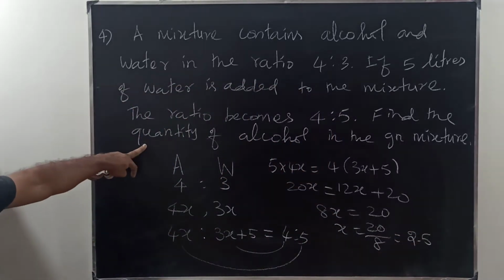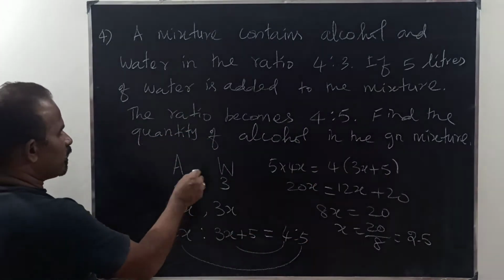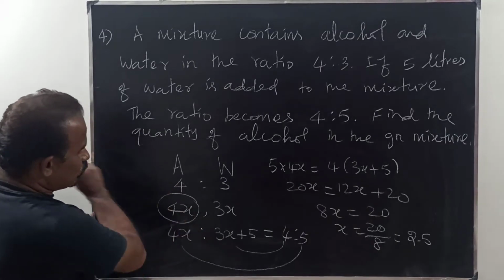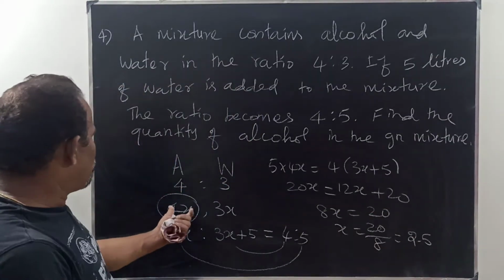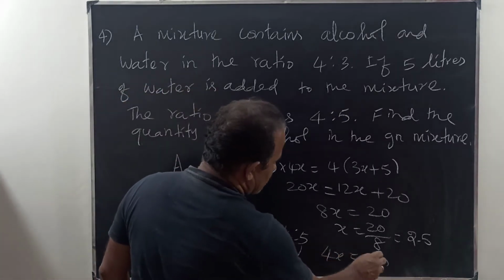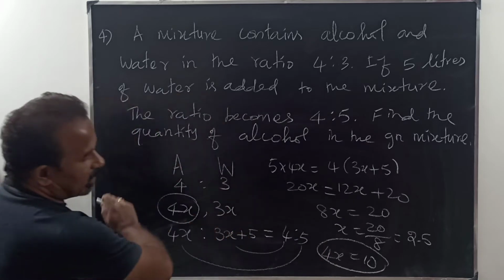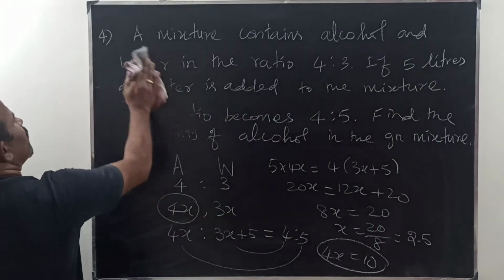What they are asking? Find the quantity of alcohol in the given mixture. So quantity of alcohol in the sense, this is 4x, x is 2.5, therefore 4x is equal to 10. So this is the quantity of the alcohol. Therefore the answer is 10.